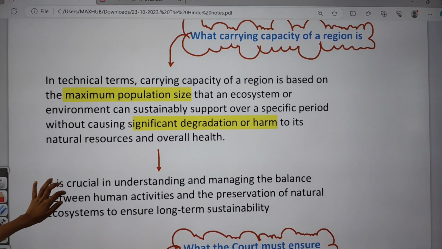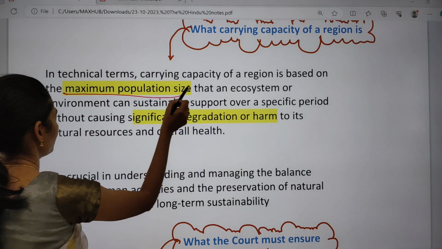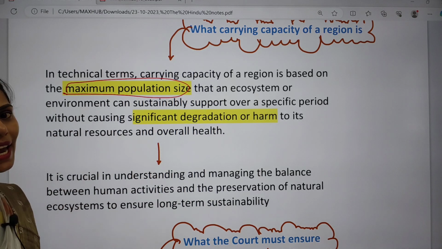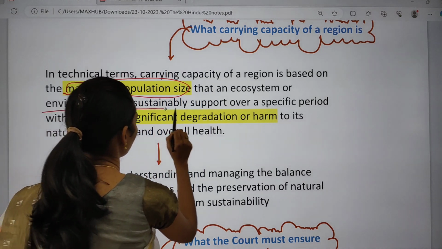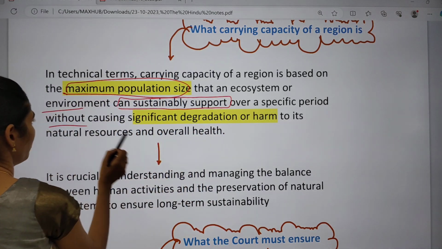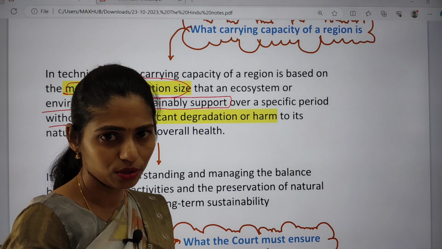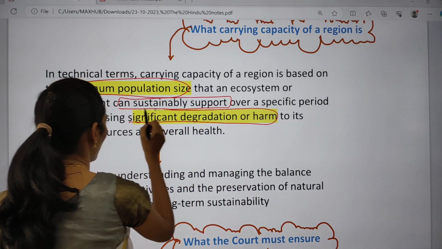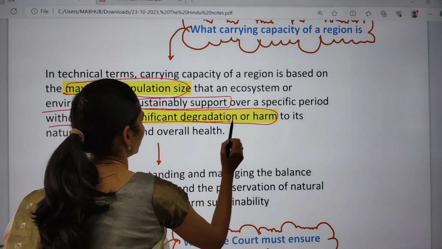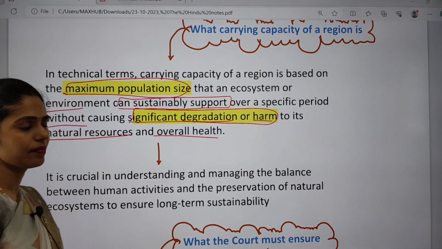The carrying capacity of a region is the maximum population size that an ecosystem or environment can sustainably support over a specific period of time, without causing significant degradation or harm to its natural resources and overall health.